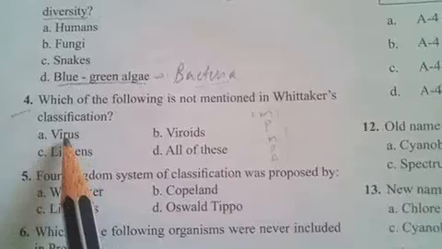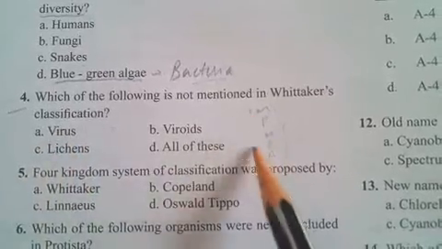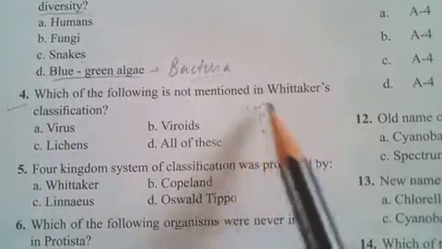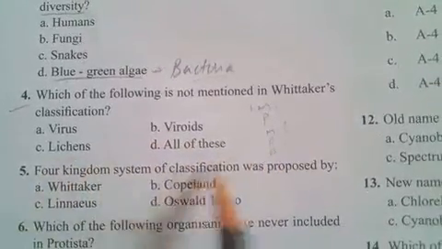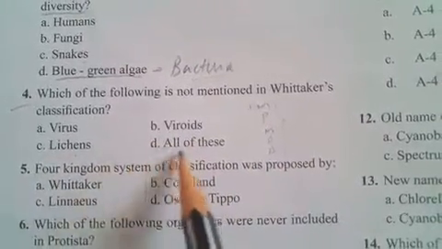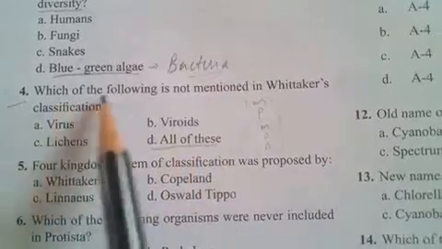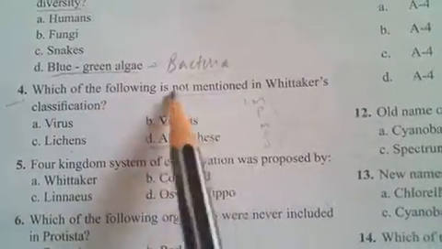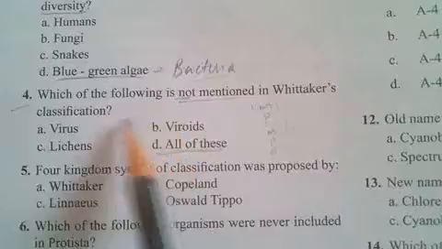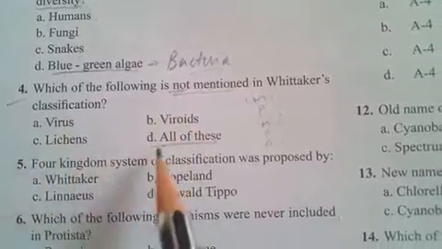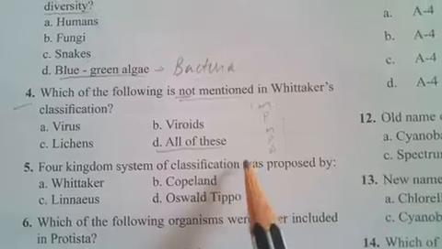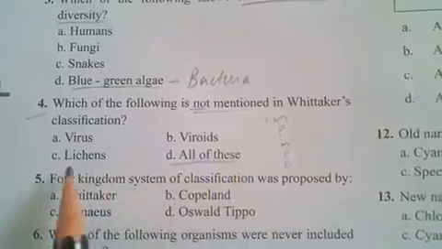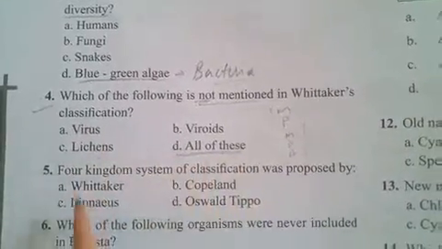Viruses are not included in any of these five kingdoms, viroids are also not there, and lichens are also not there. So all these three groups of organisms are not mentioned in the five kingdoms. The option D is the right one.